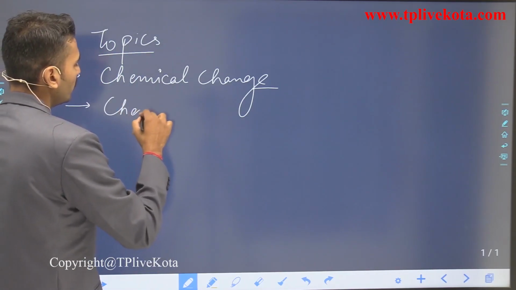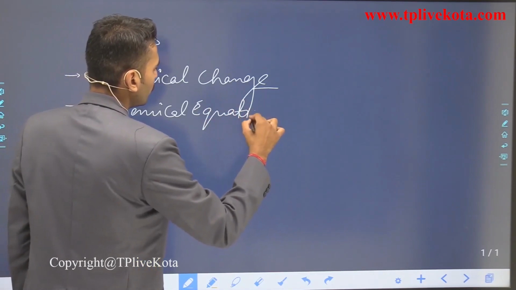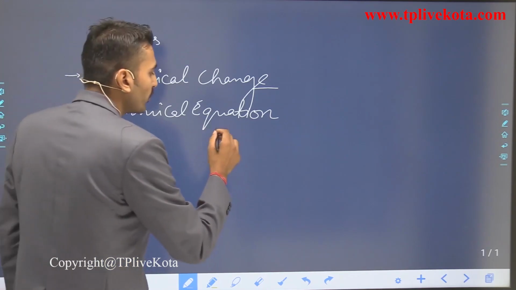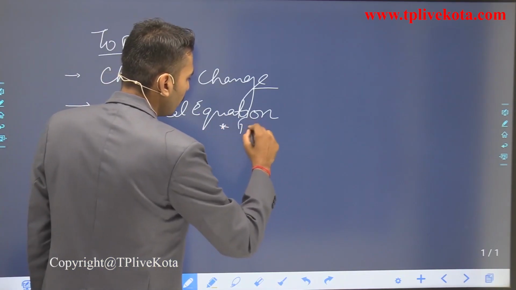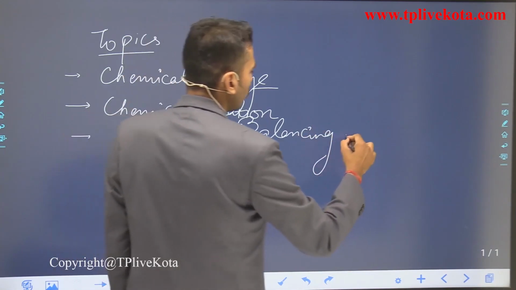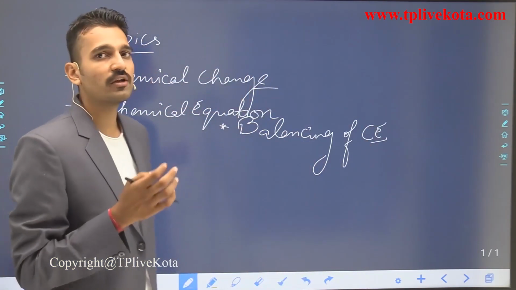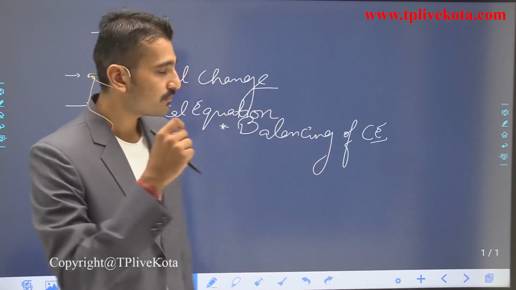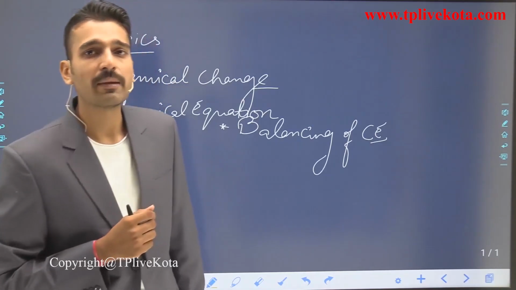So what are we going to study? The chemical equation. The third and important topic, which is a subtopic of this topic, is the balancing of chemical equations. This is very much important, because when you balance a chemical equation, you will get the idea of the law of conservation of mass and how it is applied to chemical reactions.